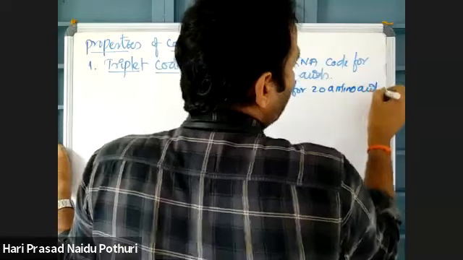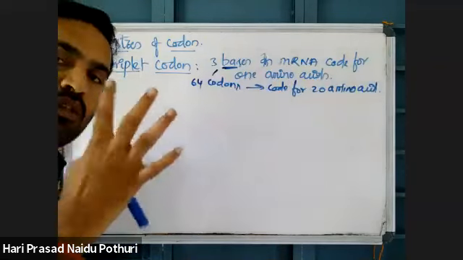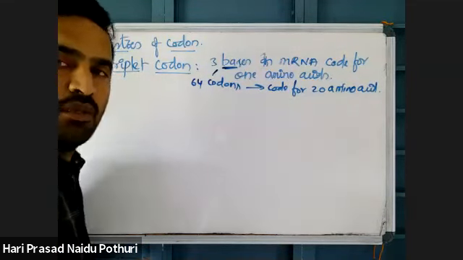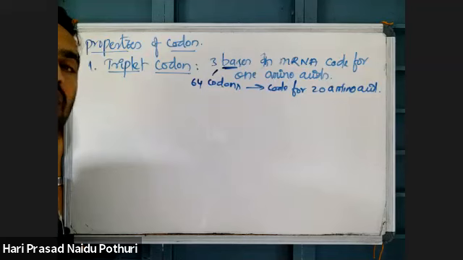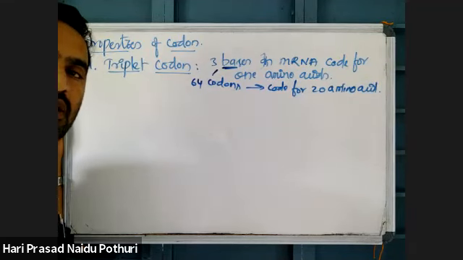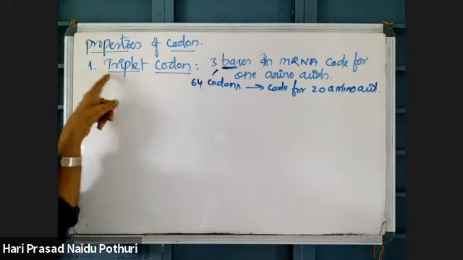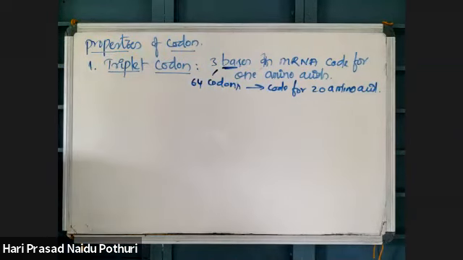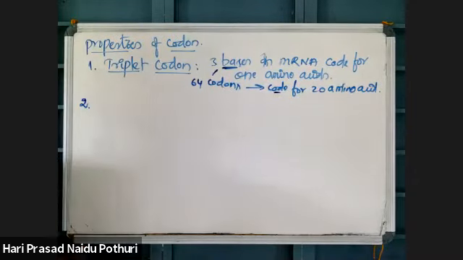If the genetic code is a singlet codon, if only one nucleotide is acting as a codon, then only 4 codons and 4 amino acids are possible in protein. If the genetic code is a doublet, 2 nucleotides acting as one codon, then only 16 combinations are possible. Those 16 combinations are not enough to code for 20 different amino acids. And triplet means 64 codons are possible. Those 64 codons are enough to code for 20 different amino acids.